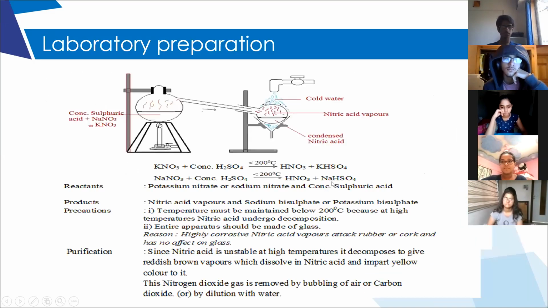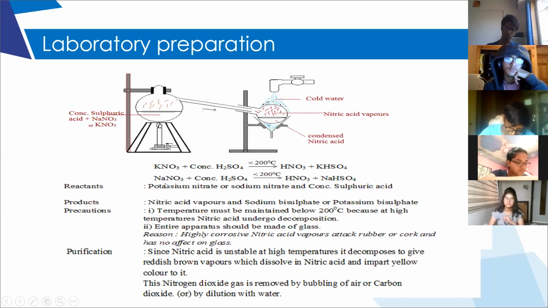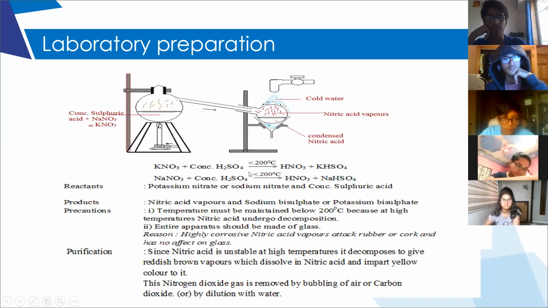Now, coming to the laboratory method to prepare nitric acid, it is produced by adding concentrated sulfuric acid to potassium nitrate or sodium nitrate. If you remember, in the sulfuric acid chapter we discussed this property. Sodium nitrate or potassium nitrate, when reacted with concentrated sulfuric acid, form nitric acid and potassium sulfate or sodium sulfate. What is this property called? How do we explain this property?